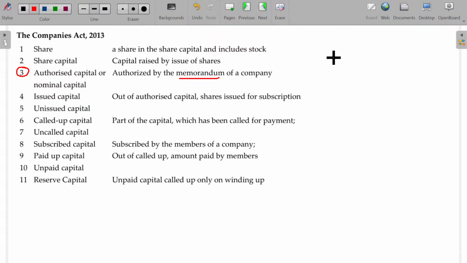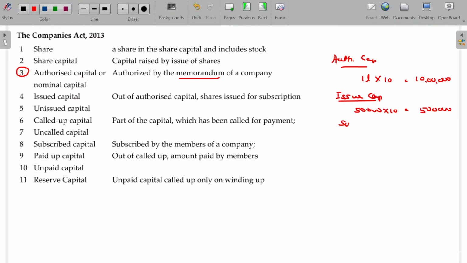If the company has an authorized capital of 1 lakh shares of rupees 10 each, that is 10 lakhs. But currently they do not need all the shares to be issued. Probably the company can issue only a portion of this. Assume only 50,000 shares are currently issued at the rate of rupees 10, that is 5 lakhs. This is called issued capital. The portion the company proposes to issue to raise funds currently is called issued capital.